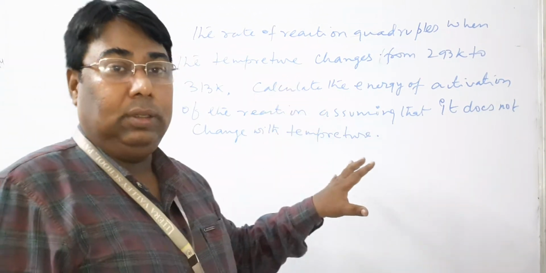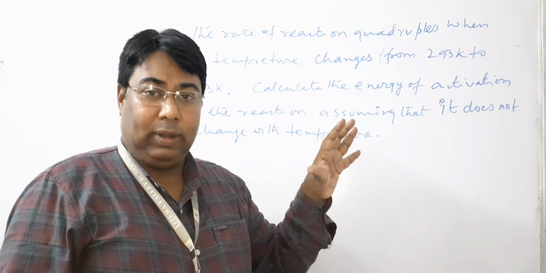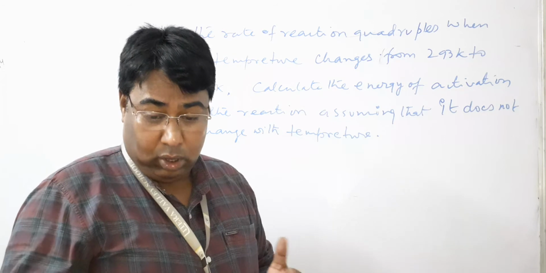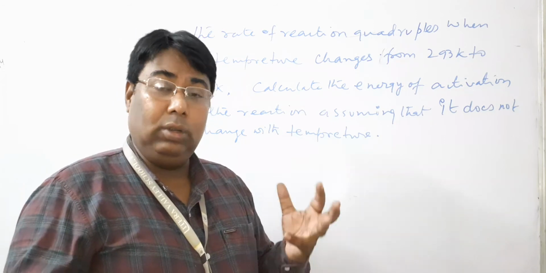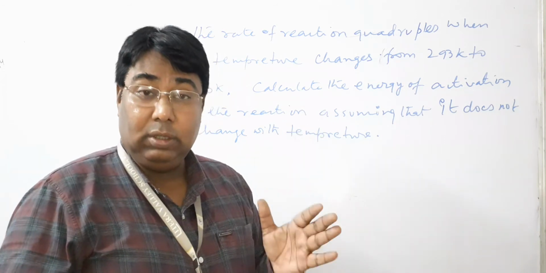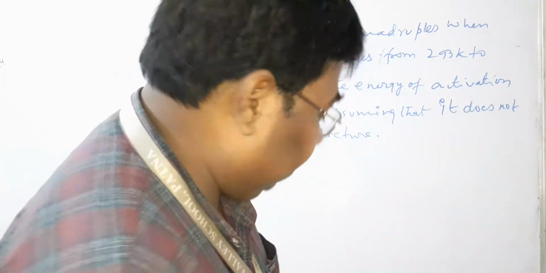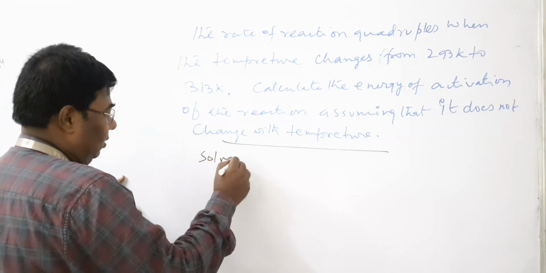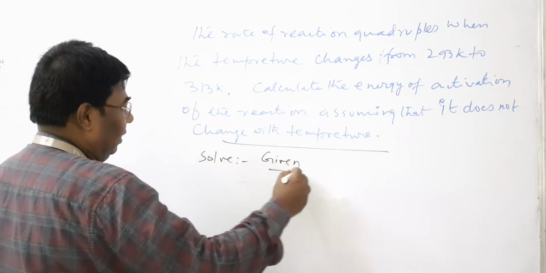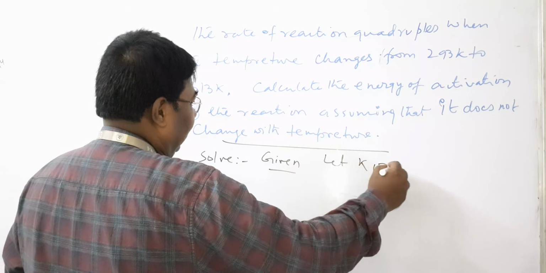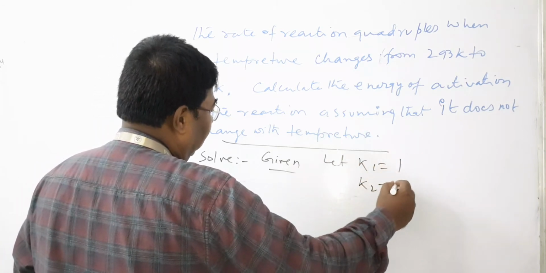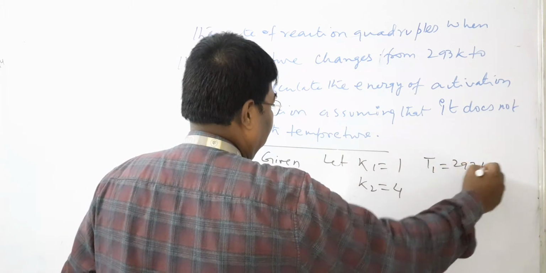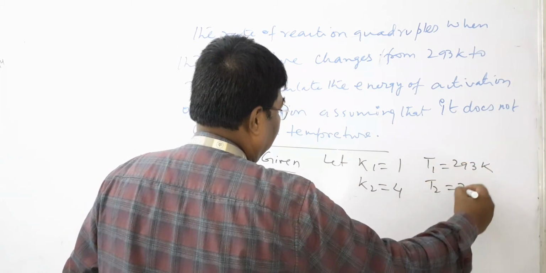So in this question, mainly we find out the activation energy. All of you try to understand how we would solve this kind of question. First of all, given: let the initial rate constant K1 be 1, then K2 is equal to 4, T1 is equal to 293 Kelvin and T2 is equal to 313 Kelvin.